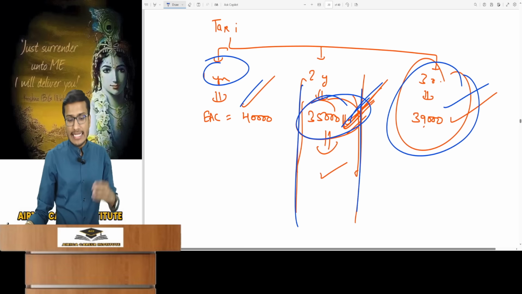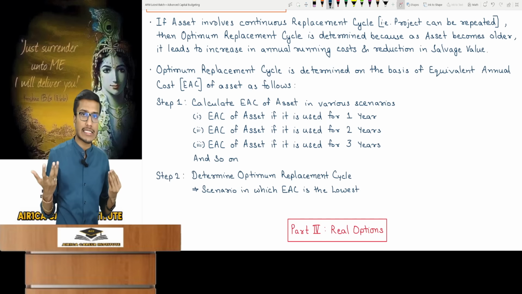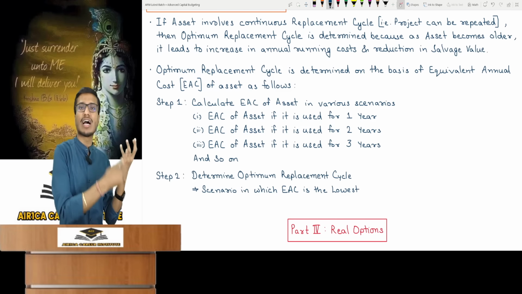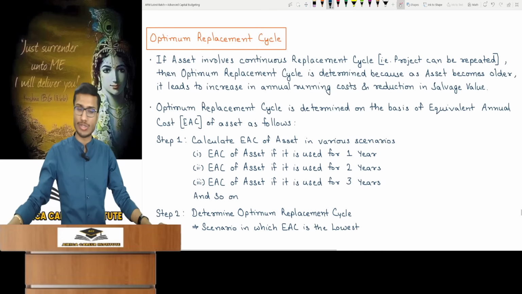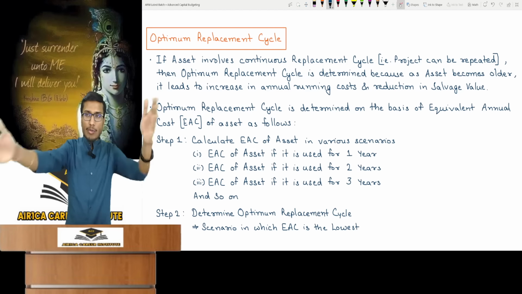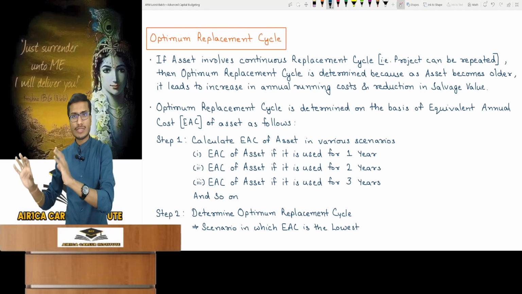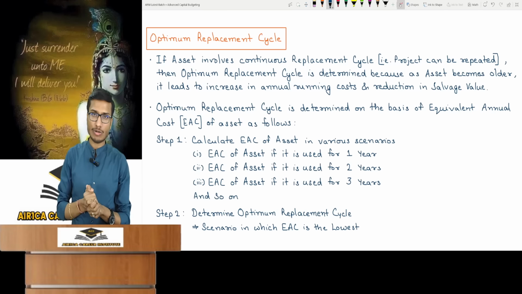Understood? Here, I'll tell you one point. There's an assumption. Whenever we make any decisions in FM, there's always a theory involved. And behind every theory, there are some assumptions. No theory can exist without assumptions. So remember, no calculation happens without assumptions. This also has an assumption for those who overthink. You'll say that you'll buy the taxi again after 2 years. This again involves annual running cost, 2 years salvage value, and selling it after 2 years as previously explained.